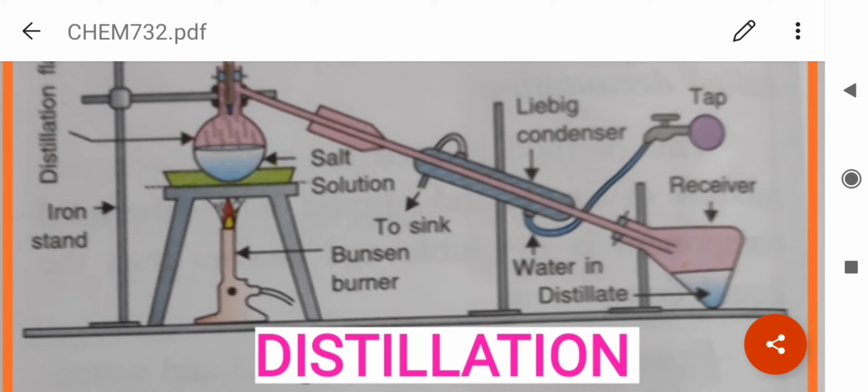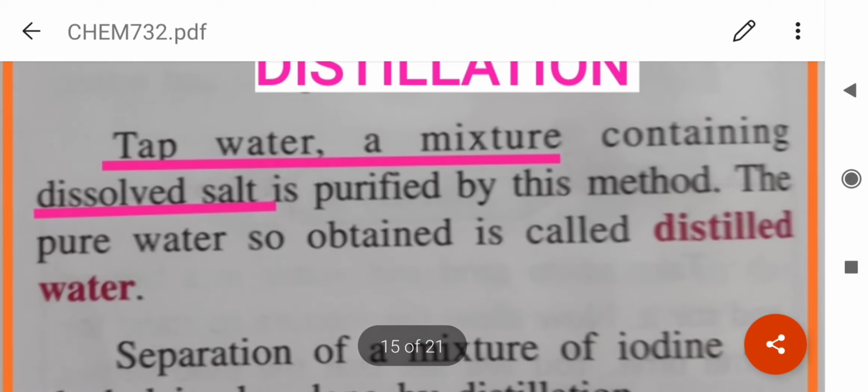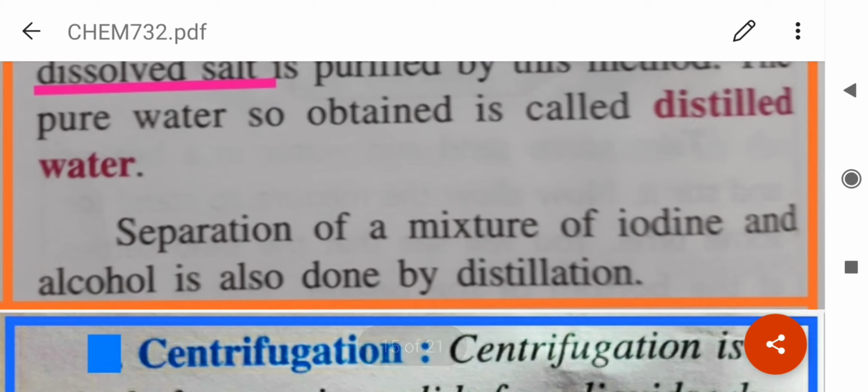As the process goes on, we will get salt in the flask and the water in the receiver. So tap water can easily be purified by this method, and the pure water so obtained is called distilled water.